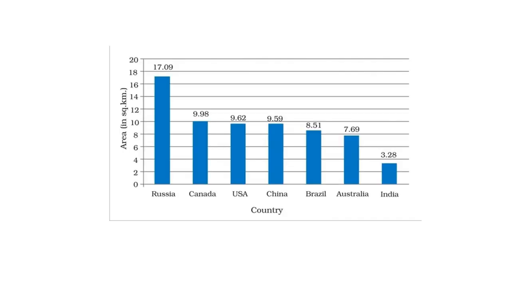Here in this graph, there is a representation of the largest countries area wise.